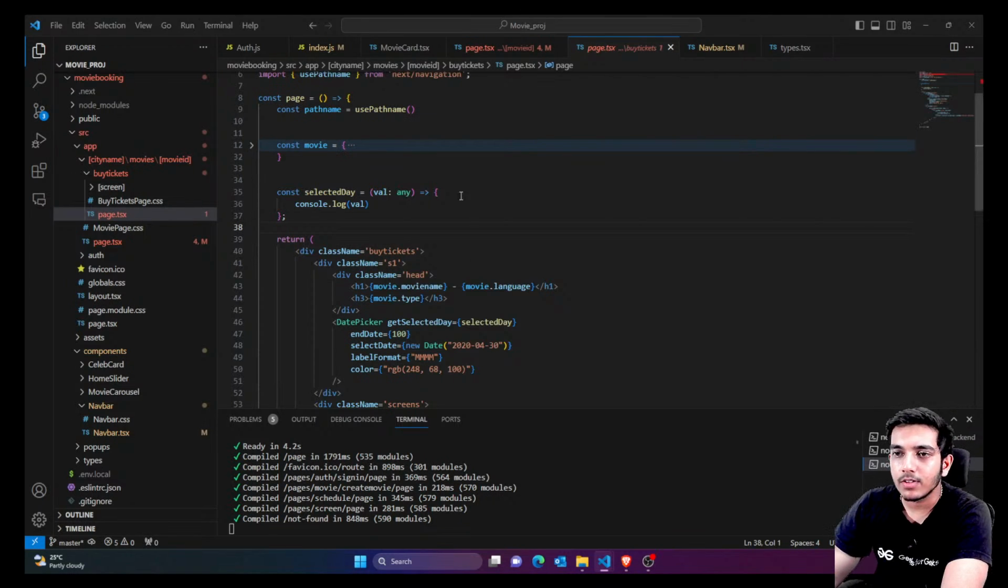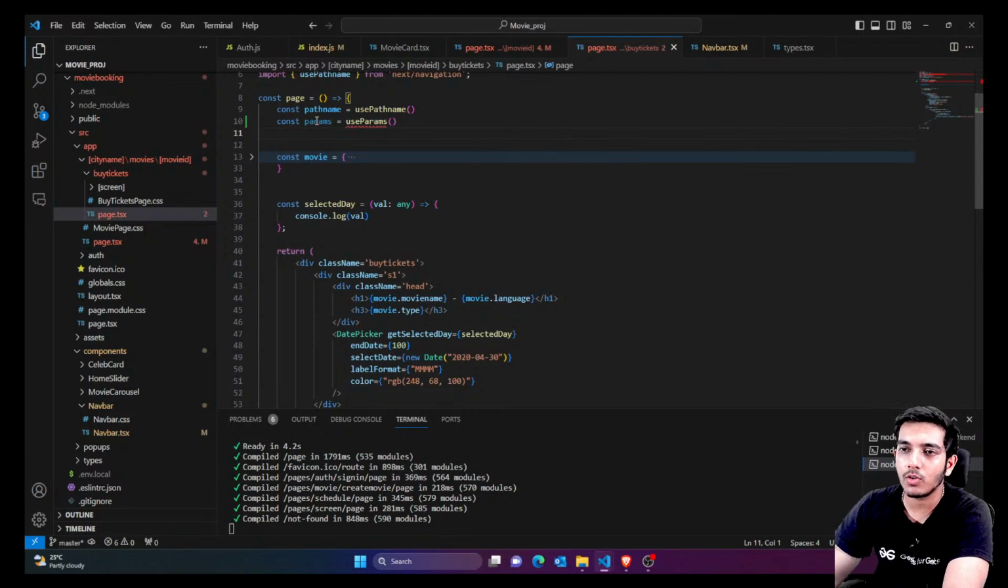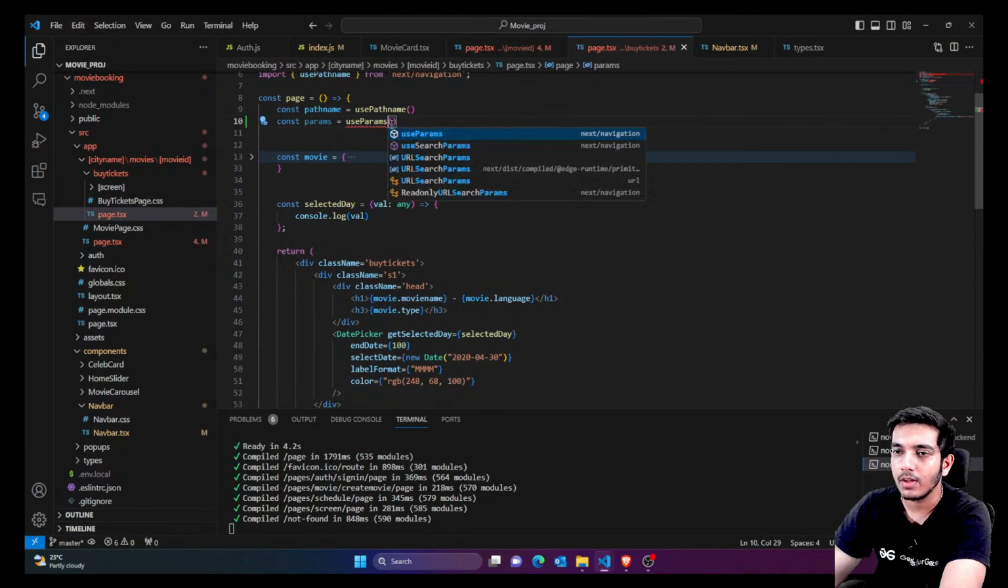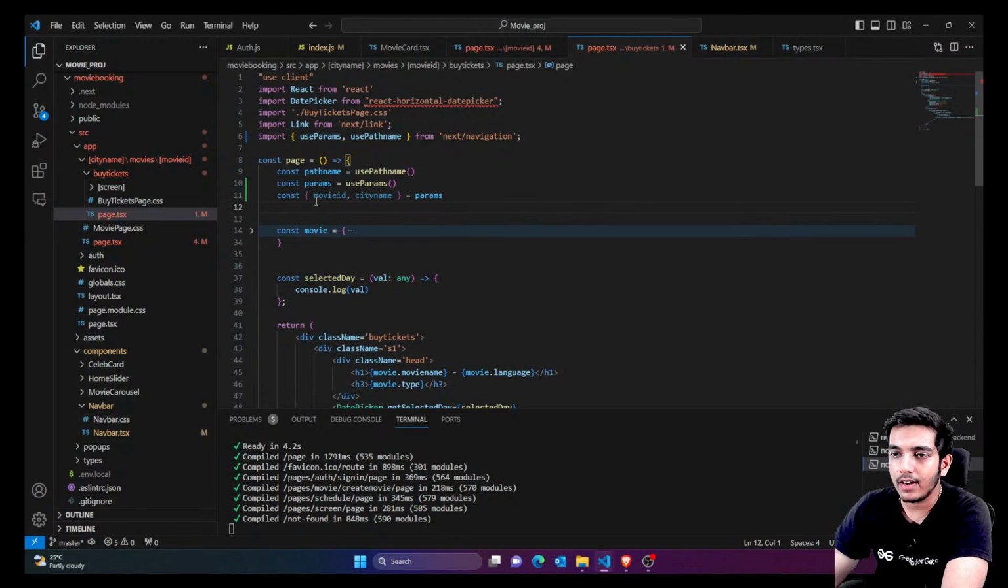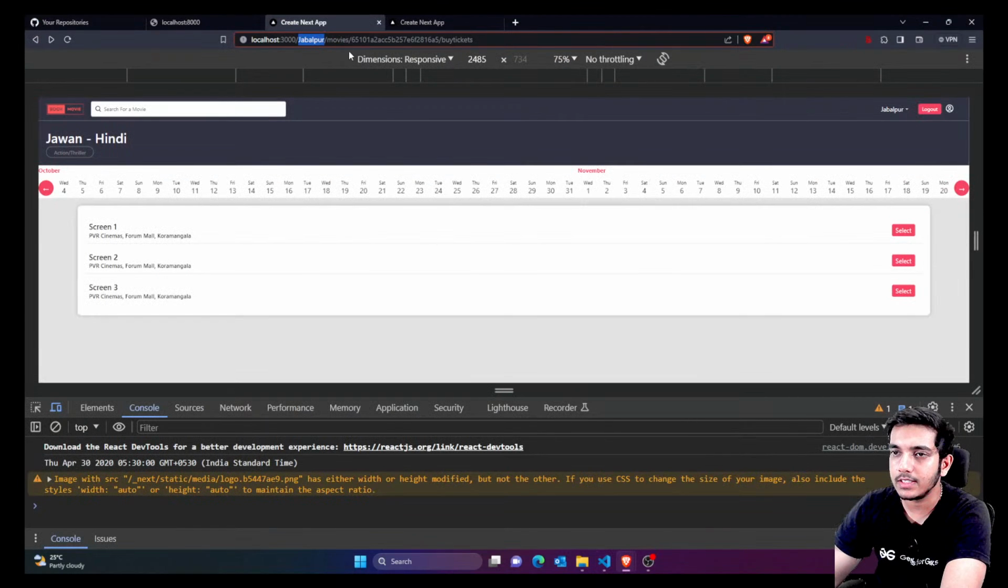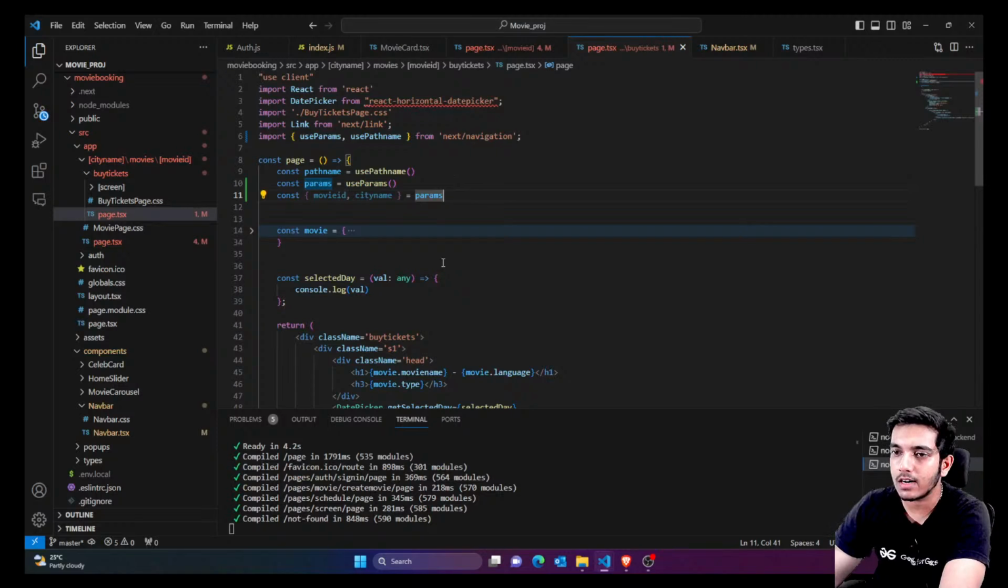So guys, for that, first of all, I'm going to extract the params. From parameters, I'm going to get the movie ID. We are just going to call useParams from next.js. Just import useParams. Now you're just going to get the city name and movie ID from params. That means from the URL, you're getting the city name and the movie ID, right? That's what we are getting in this page.